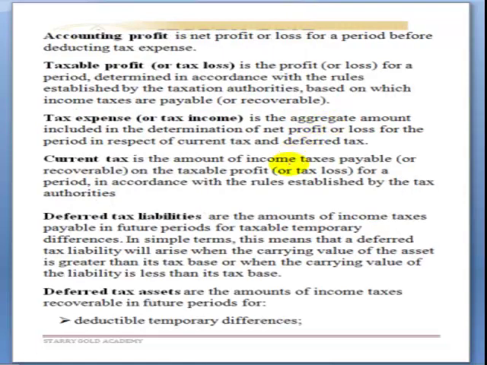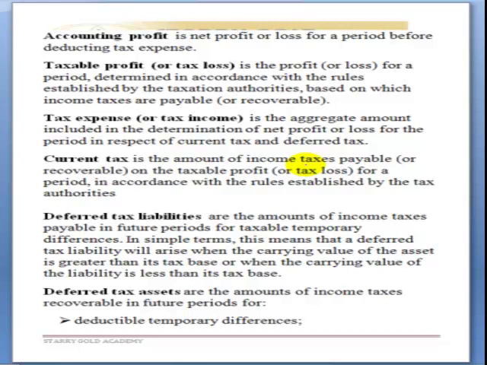So, definition of some key terms: what is accounting profit? What is taxable profit? Accounting profit is when you take your income and reduce your expenses from it, before you charge your tax. But for tax purposes, there are some items considered to be expenses in accounting which are not considered under taxation. Some of those items are depreciation and profit or loss on disposal of non-current assets. These are not allowed for tax purposes, so definitely they will be adjusted.